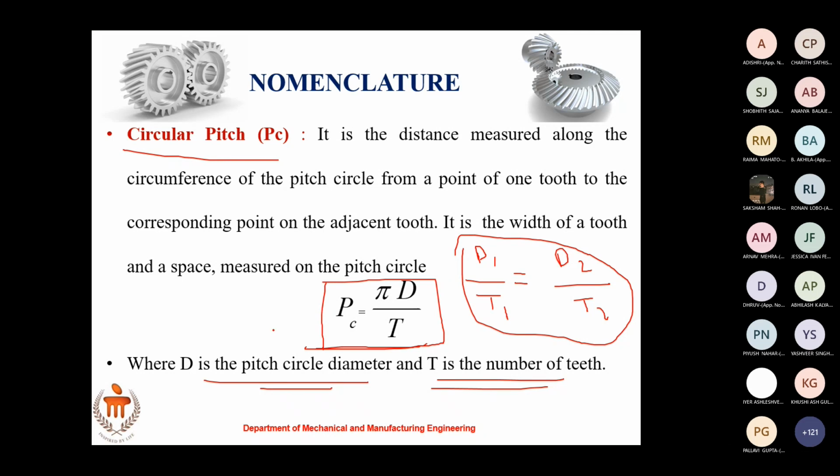So you can think, if diameter increases, for example, two gears will have the same pitch if they want to mesh with each other. One will have a higher diameter than the other. So to compensate for that, the number of teeth will also change to keep the circular pitch constant. If one gear is bigger, then the number of teeth will also be larger. If one gear is smaller, the number of teeth will also be smaller to keep the pitch constant. That is the condition.